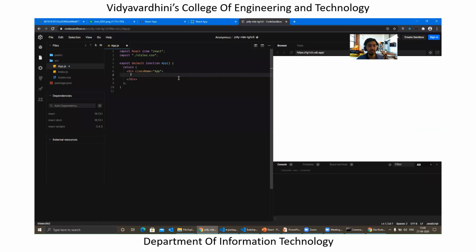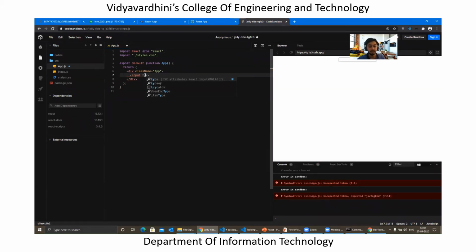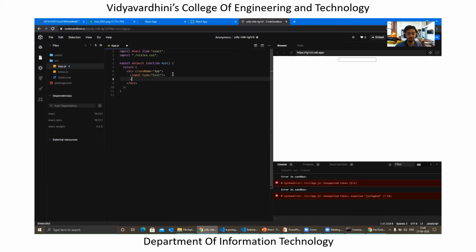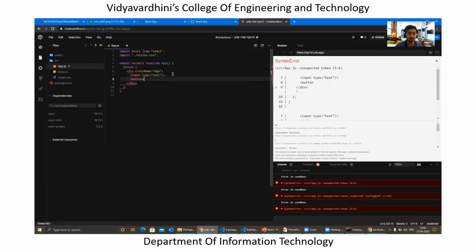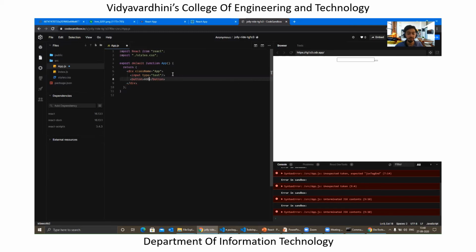Now we'll take a look at how we can use states and props to create a simple to-do list, right? We have removed all this stuff. The very first thing we need here is an input tag, and the type is going to be text. So you can see an input field here. The other thing we need is a button, right? So we will add a button here and just name it Add To-do, and we have a button here itself.